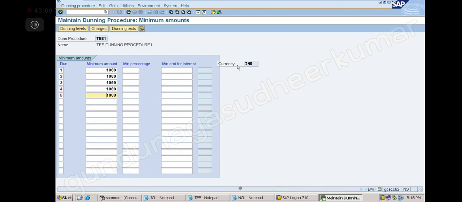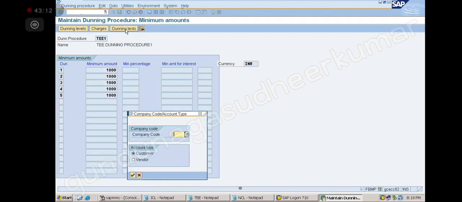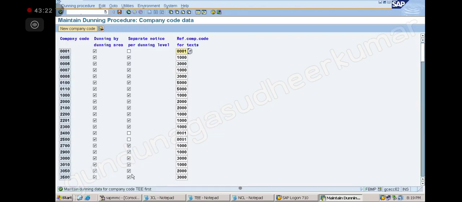Okay. Next, Dunning text. Text is nothing but the format. Click on the Dunning text. Now here this is important, concentrate. Here I am giving the company code. What is my company code? CEE. And then press enter. It will say: create the maintain Dunning data for the company code CEE first. So what will I do?